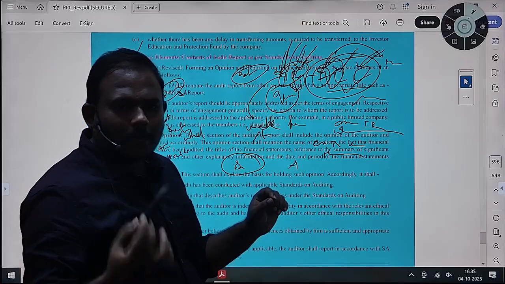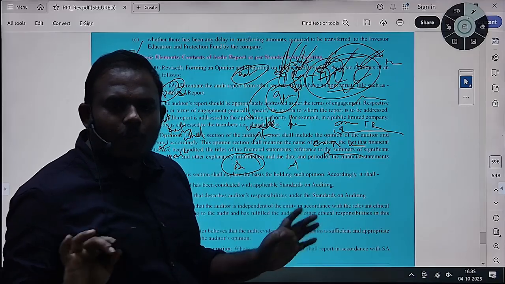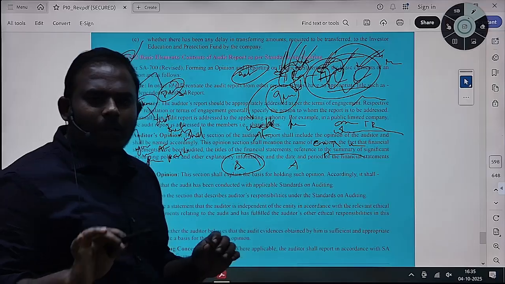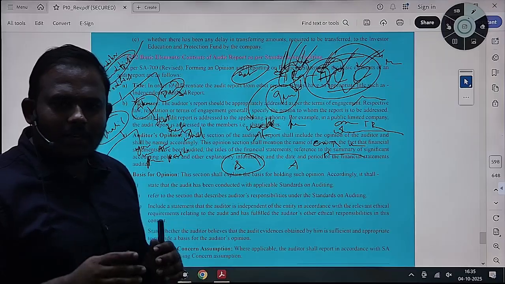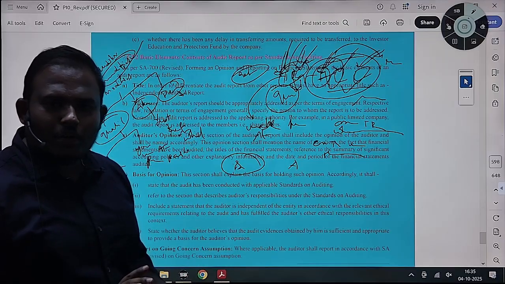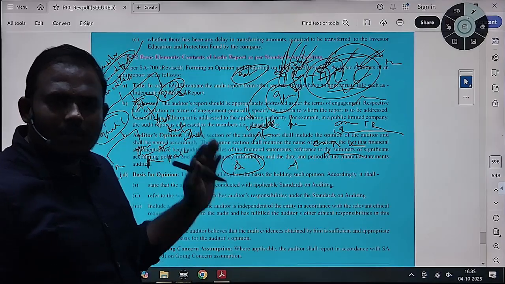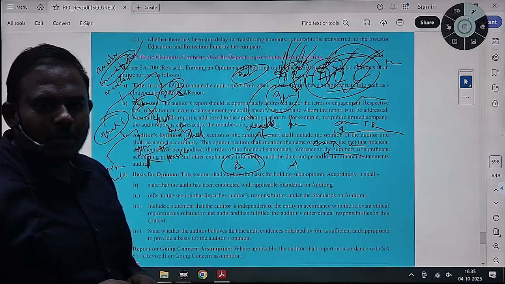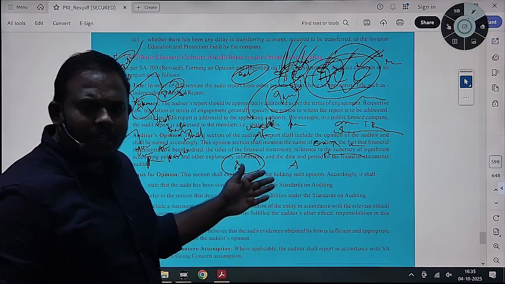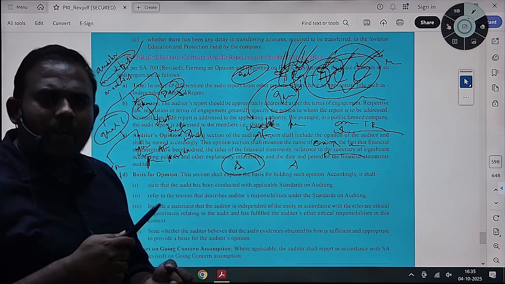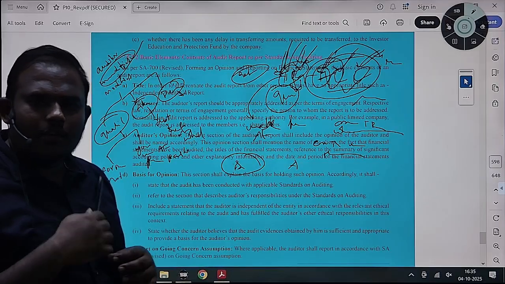For liabilities, accounts payable, accounts receivable, the client is not providing any information to you, then how will you discharge your responsibility? Depending on the circumstances, we are unable to obtain sufficient and appropriate audit evidence. We are expressing a disclaimer of opinion. You will mention in your audit report the reasons for the disclaimer. The client has not provided sufficient information. Whatever it is, you will mention it from your end.